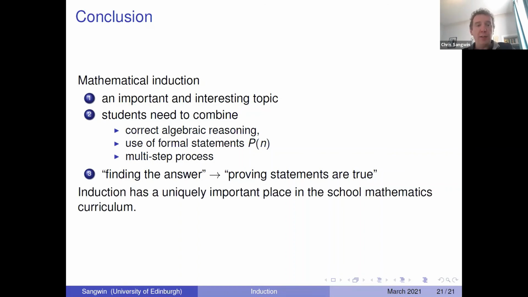And so for all these reasons, I think induction has a uniquely important place in the school maths curriculum, right? For all these reasons, it's an excellent subject, I think.